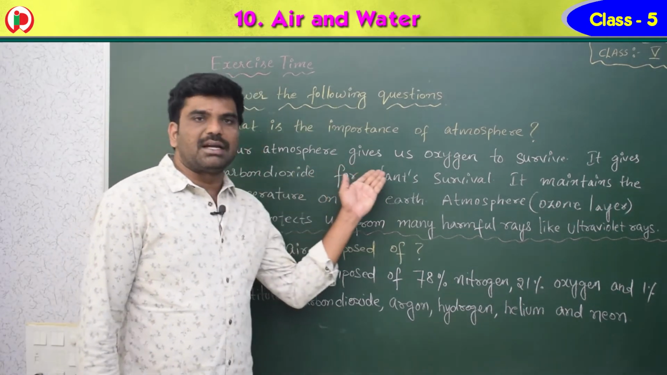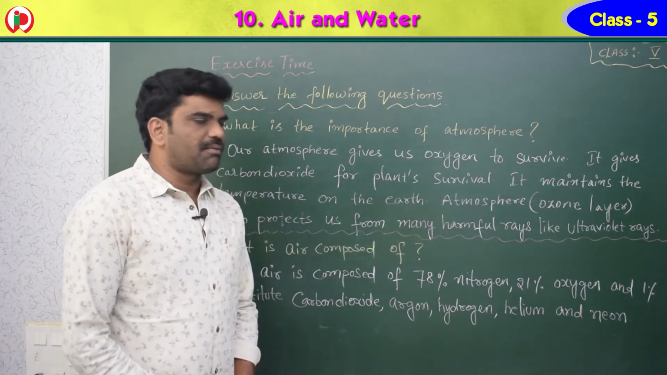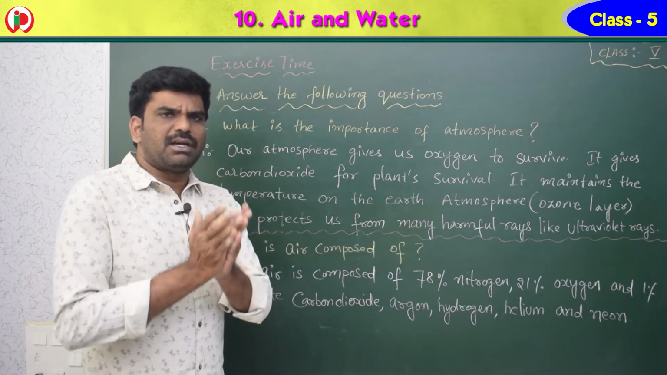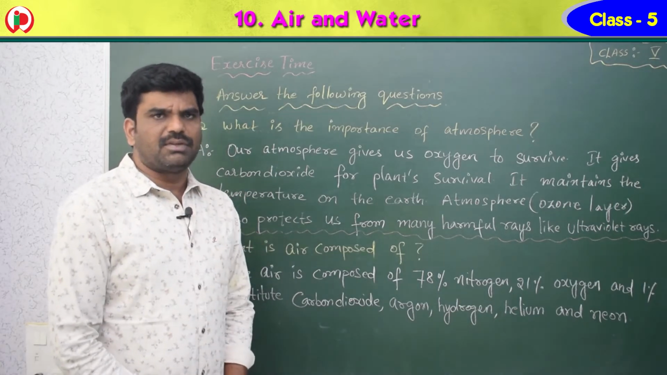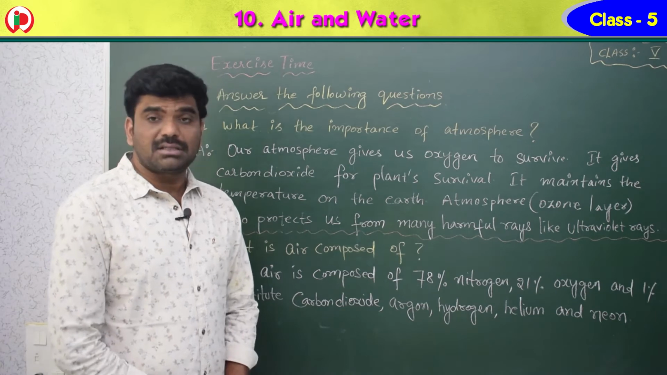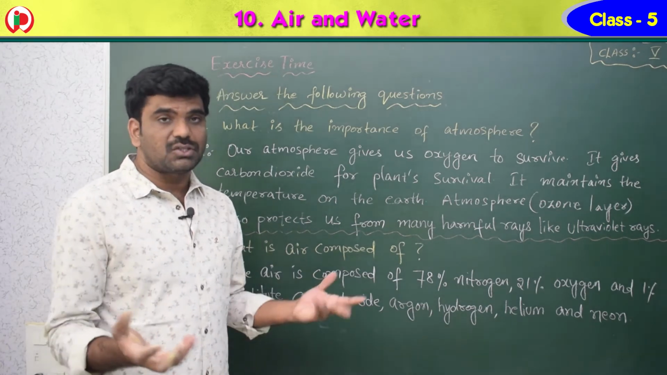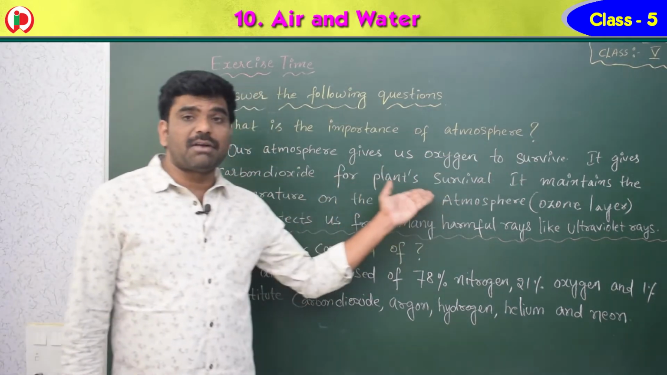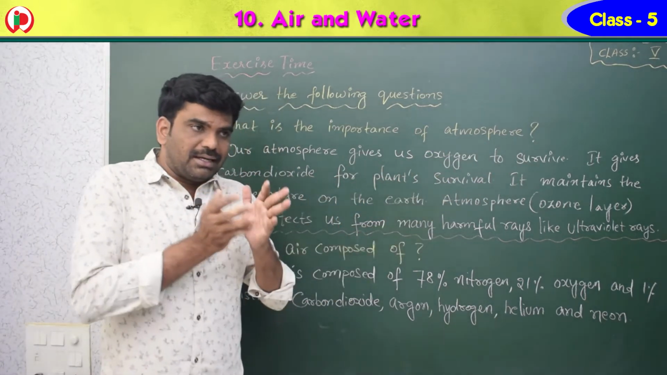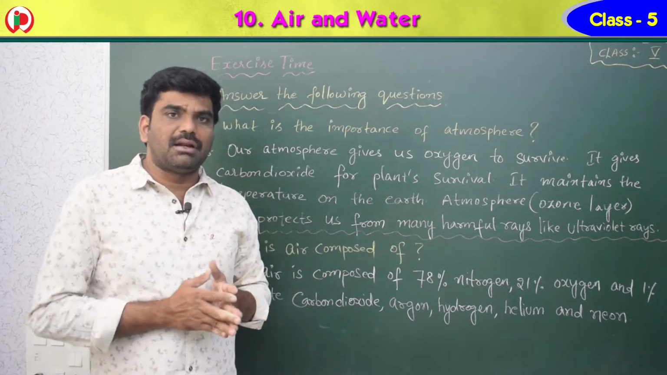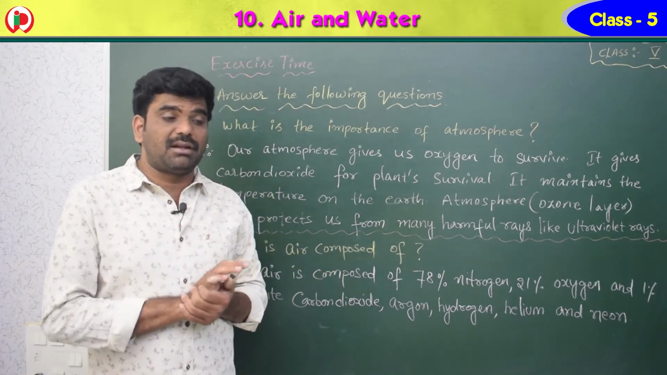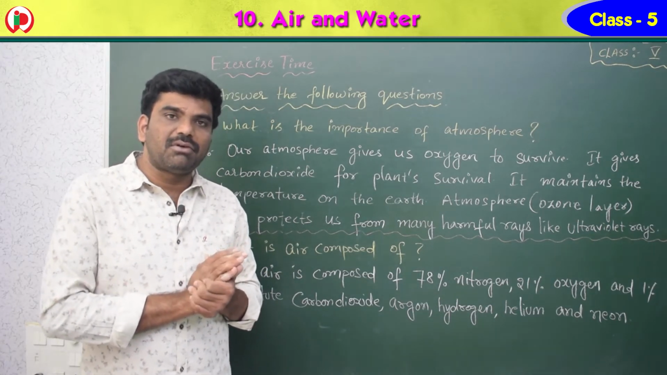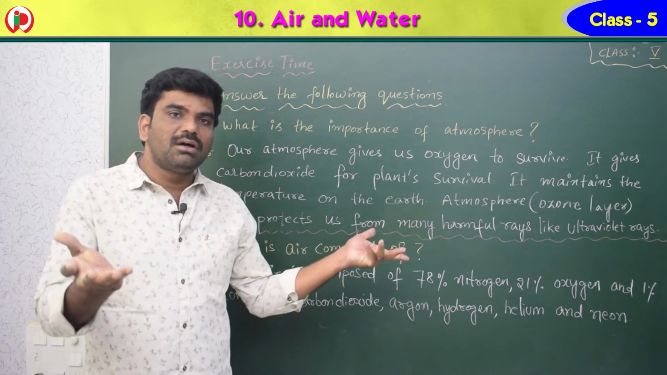Our atmosphere gives us oxygen to survive. So you know that air contains oxygen and atmosphere is one of the layers of this earth. Okay, it gives us oxygen to survive. Survive means to live. Next one, it gives carbon dioxide for plant survival. So it gives oxygen for everyone's survival and carbon dioxide for plant survival. Why is this carbon dioxide required for the plants? To prepare the food. That is called photosynthesis.